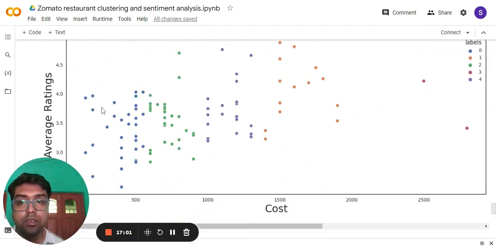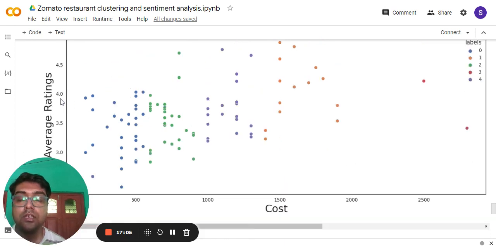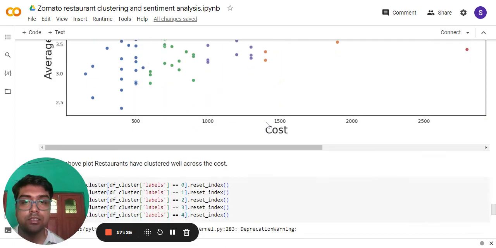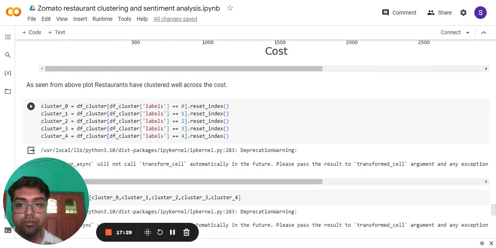Here is the look of the average ratings and cost and the clusters. We can see blue is indicating the 0 level cluster, and likewise orange is indicating the 1 level cluster, and green is indicating the 2 level cluster. Likewise, since I have 5 clusters, it will last till 4.